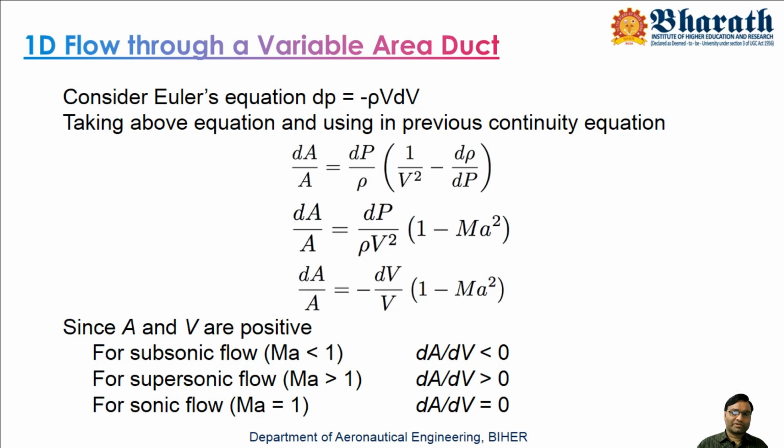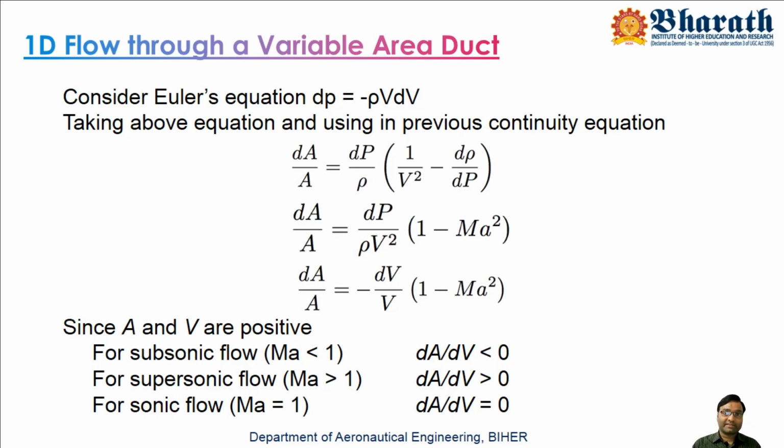Now let us leave this positive number. What is the meaning conveyed by this equation, dA by A equals minus dV by V? dA by A means the rate of change of area with respect to area, and dV by V means the rate of change of velocity with respect to velocity. So here, for a positive change of area, there should be a negative change of velocity.